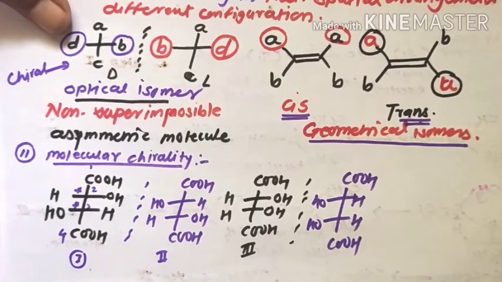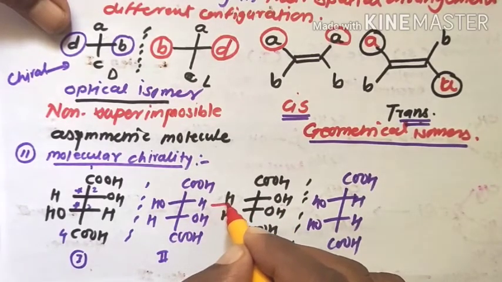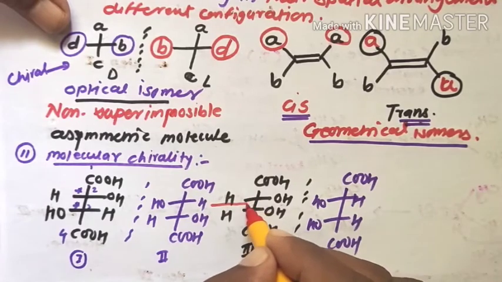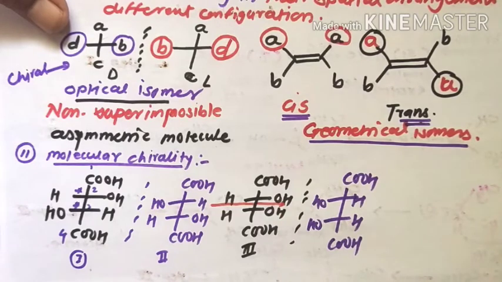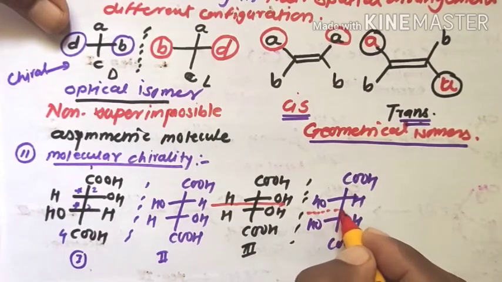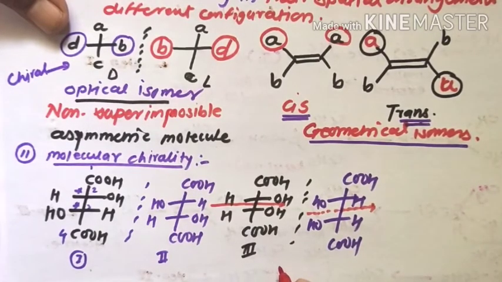But in the second structure of this molecule, if you pass a plane between these two chiral centers, the molecule can be divided into two equal halves. That means this molecule has a plane of symmetry. Therefore, this molecule is known as the meso form, and the meso form is the optically inactive form.